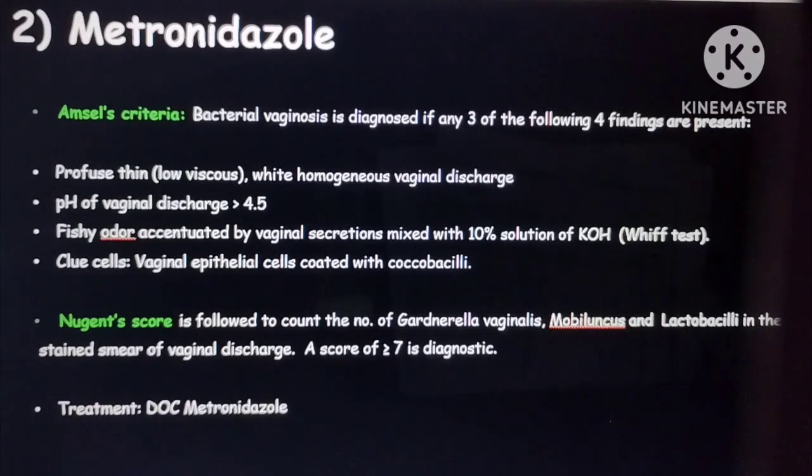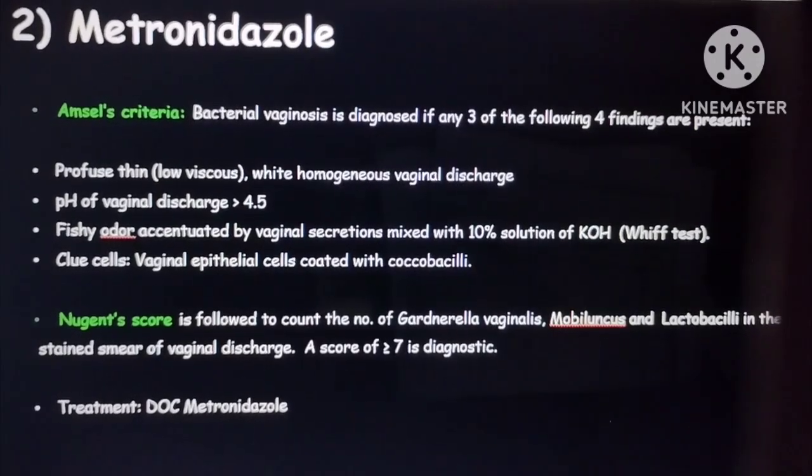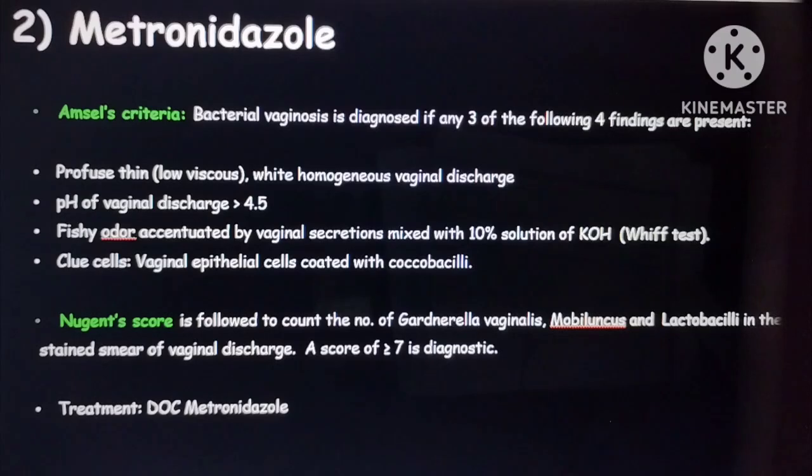And the Nugent score, where you count the number of Gardnerella vaginalis, Mobiluncus and Lactobacilli. If it is more than 7, then it is diagnostic. So always remember the treatment of choice for Gardnerella vaginosis is metronidazole. Here you want to remember two important points: one is the Amsel criteria, another is the Nugent score. And another test is called the whiff test.